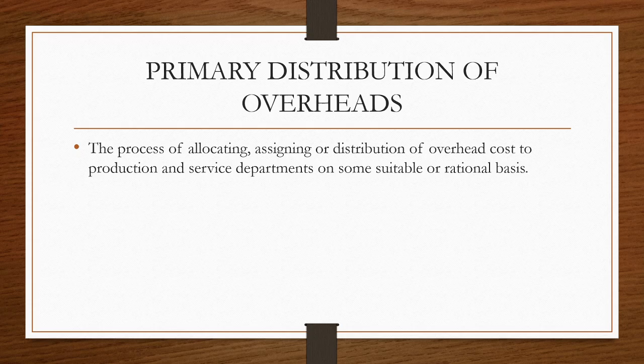In an organization, there will be production departments as well as the service departments. Production departments are those where goods are produced or where the activities directly connected with the production of the article take place. For example, in a textile unit, the weaving department, spinning department, coloring department are all the production departments. Then we have the service department.